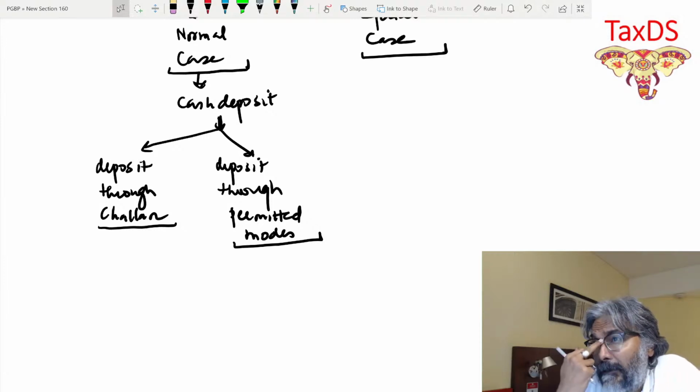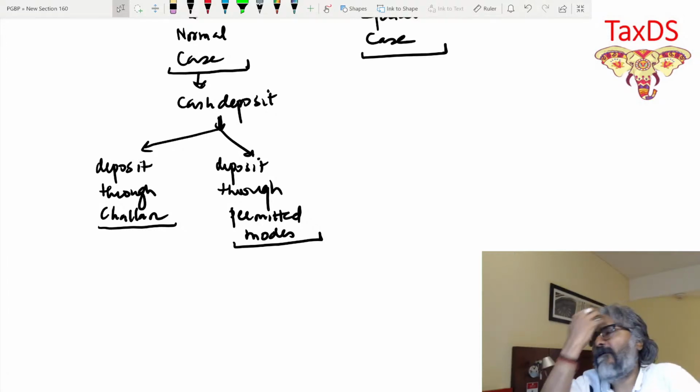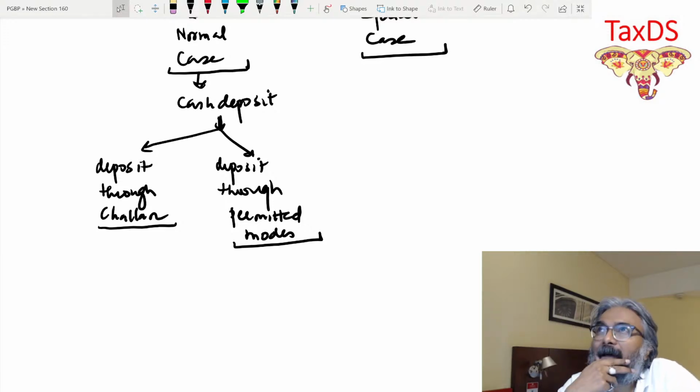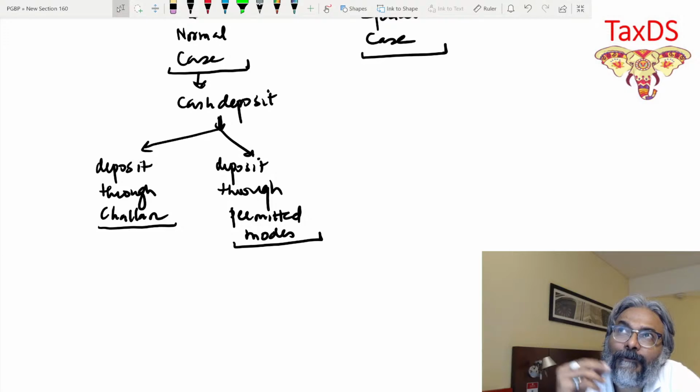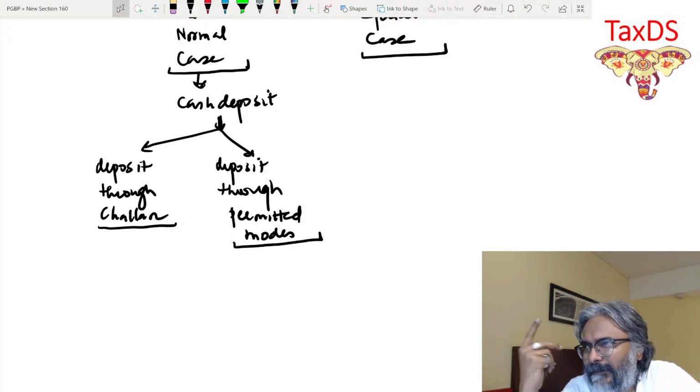So now, students, what happens over here? First of all, you have to understand the concept. The concept in this particular context goes like this: first you will generate the challan, and those who have done it practically would know it. In these cases, you generate the challan.